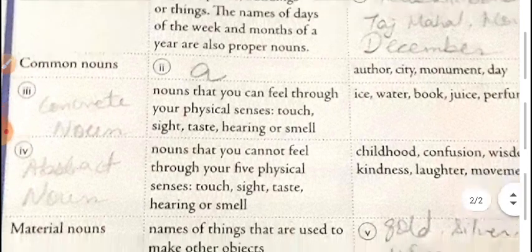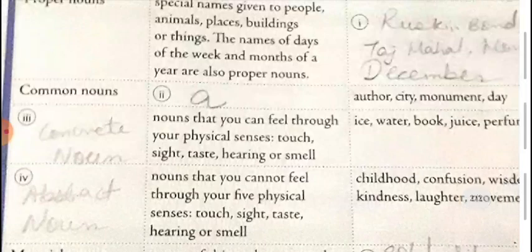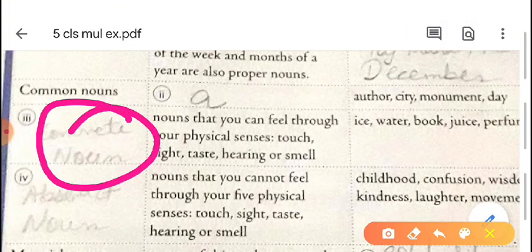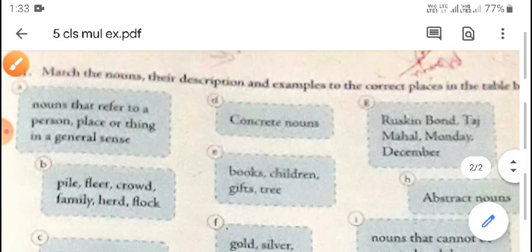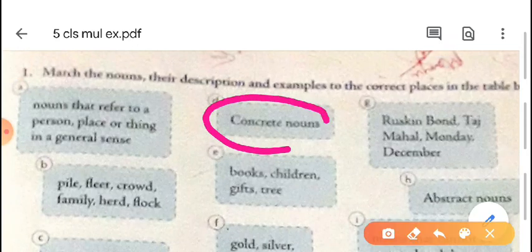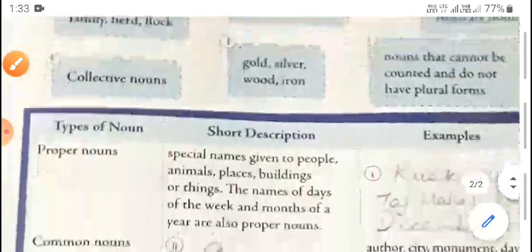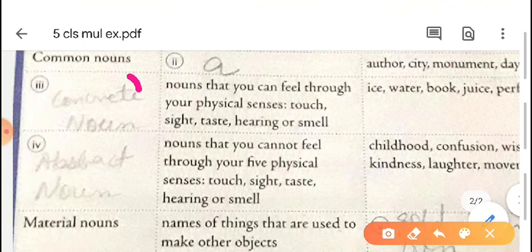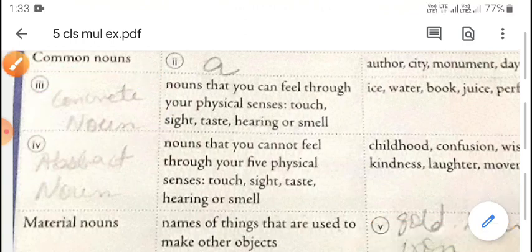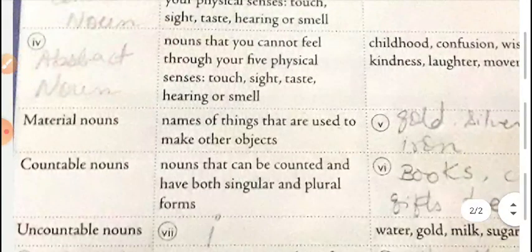So these types of nouns we can say concrete noun. Concrete noun is in option D. You have to write this concrete noun here. About concrete and abstract nouns, you also learnt in 4th class.